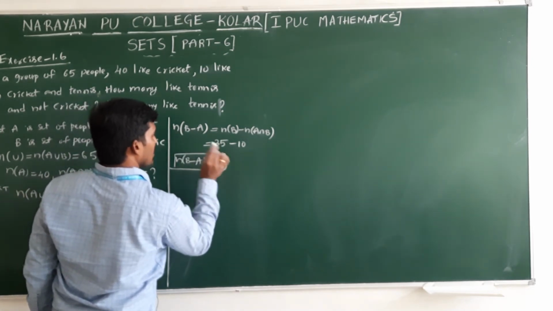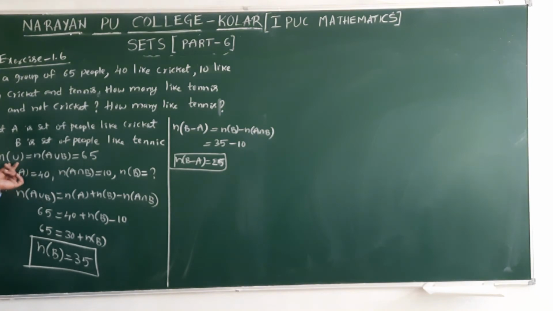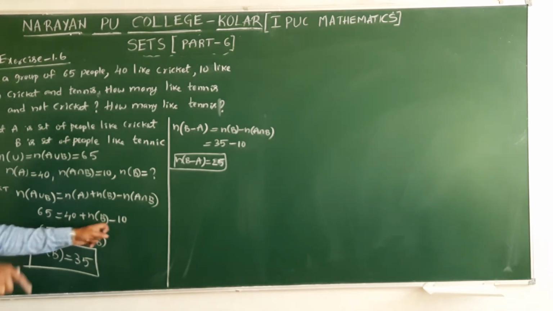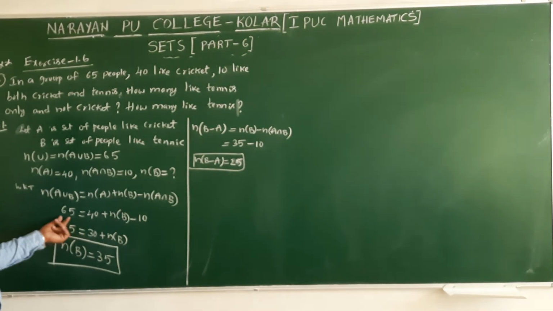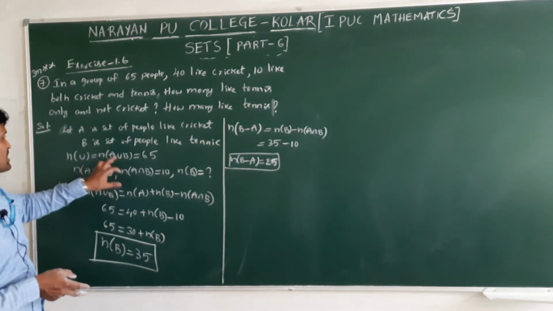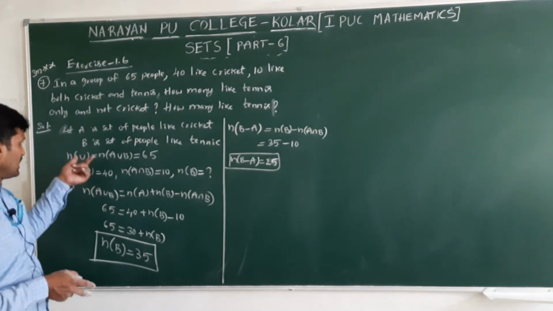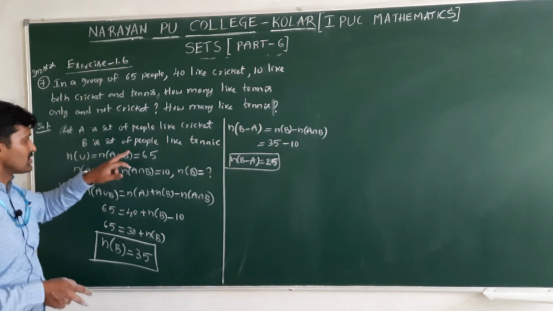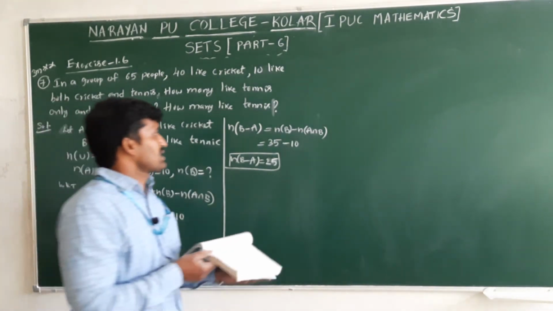Why did I consider here n of U, the universal set, and n of A union B both to be the same? In general, n of A union B is always less than or equal to n of U, because A union B is a subset of the universal set. If you don't consider that, what will happen? Here n of B we got 35. Substitute here 40 plus 35, 75 minus 10. Here we consider only 65, so it will be equal. If not considered, you will get more than that. That's why A union B is always a subset of the universal set. We need to consider in this case that the universal set and A union B values are both the same. Next.